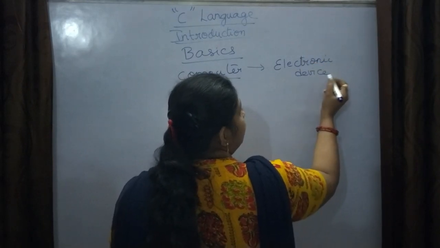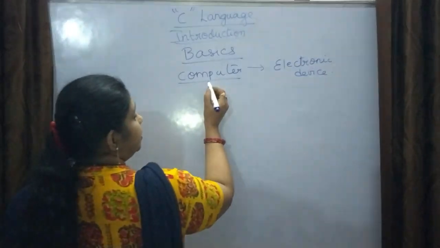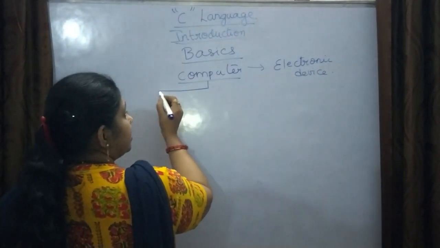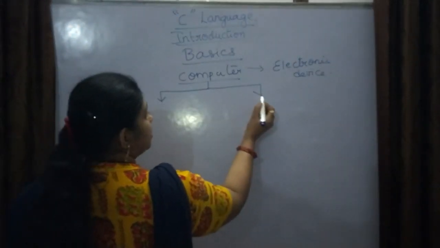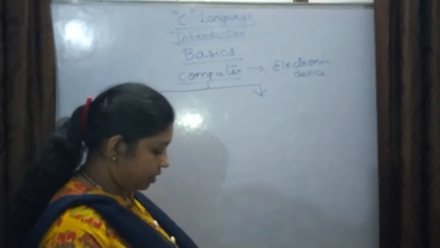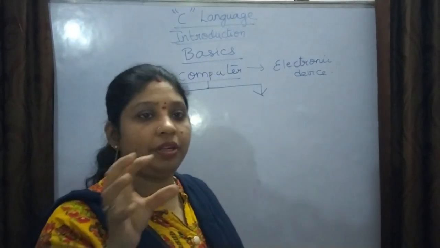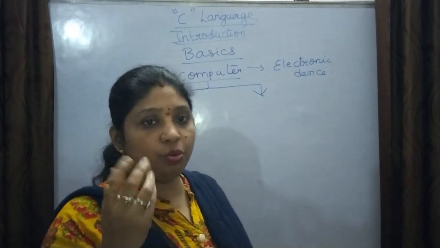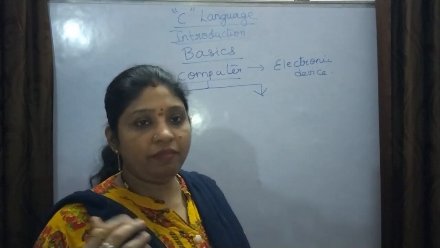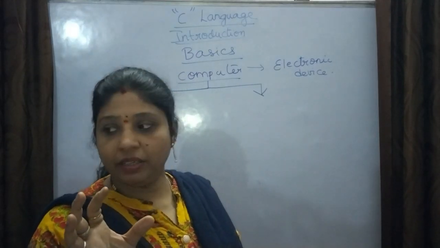Now, this computer, I will say, is a combination of two parts, however you feel, you take it like that.